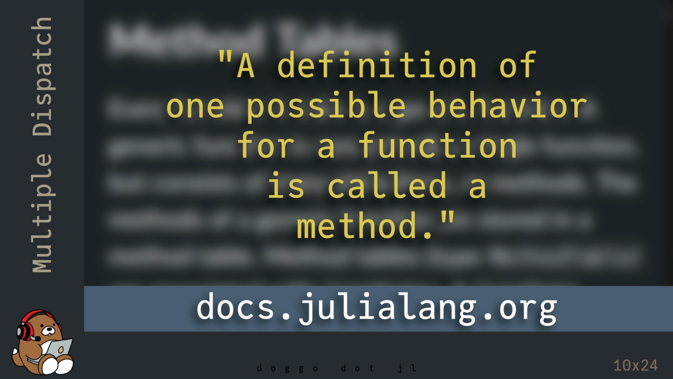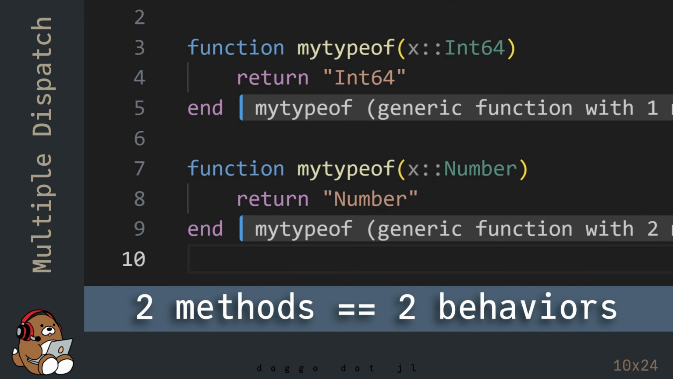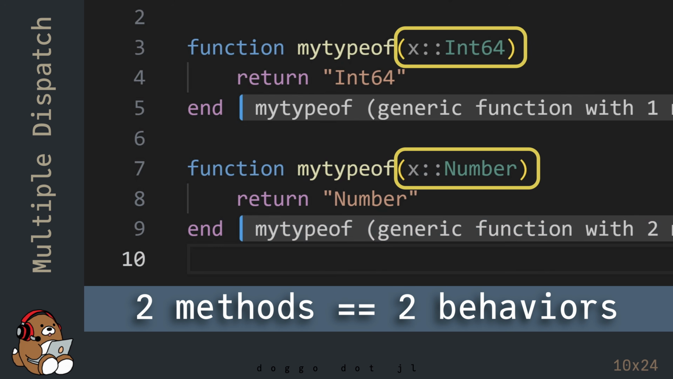This is also from the Julia documentation. A definition of one possible behavior for a function is called a method. So in this example, the function myTypeOf has two methods, which means that there are two possible behaviors for this function. Julia will determine which method to use based on the data type of the arguments.